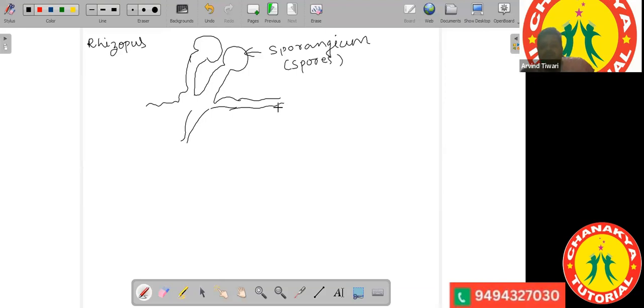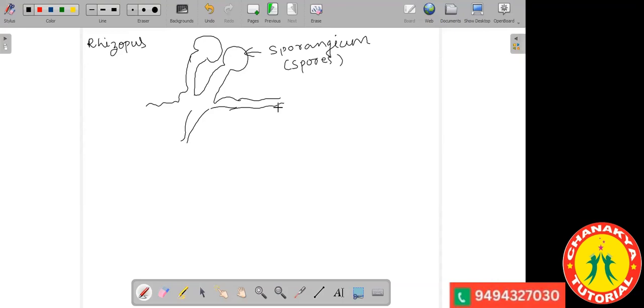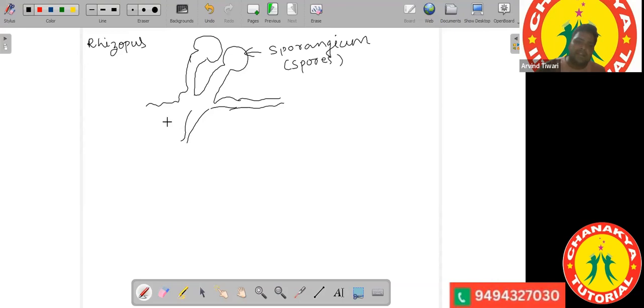These structures we call hyphae. Sporangium contains the spores. Such a process is called spore formation, where the organism forms the spores and those spores are stored in the sporangium.